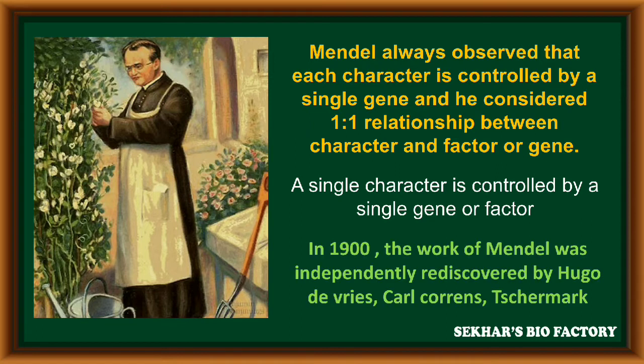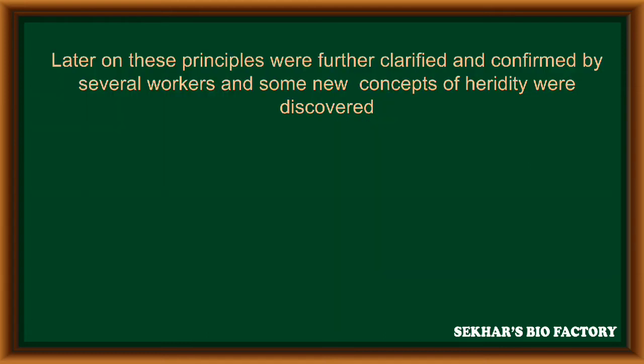In 1900, the work of Mendel was independently rediscovered by Hugo de Vries, Karl Correns and Tschermak. Later on, these principles were further clarified and confirmed by several workers, and some new concepts of heredity were discovered.